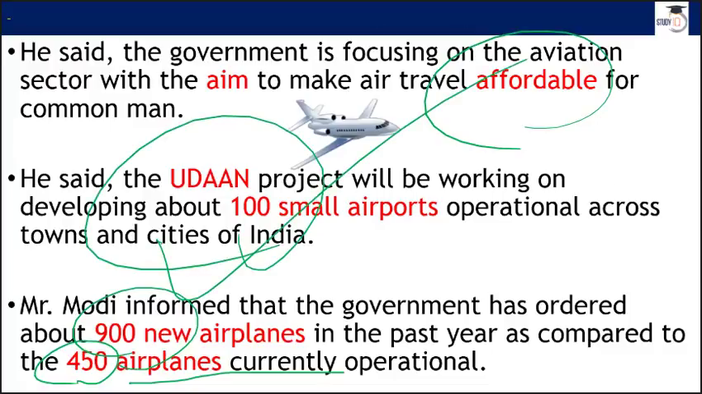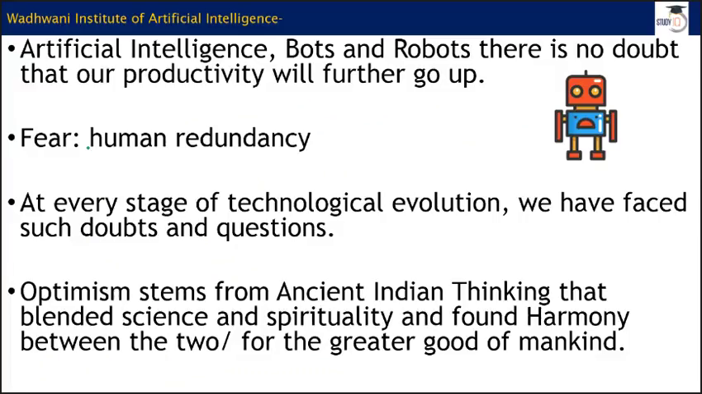So Udan is a scheme. It may look small now, but it is going to be a big tree in the future, which is going to shower many good fruits for the whole economy.